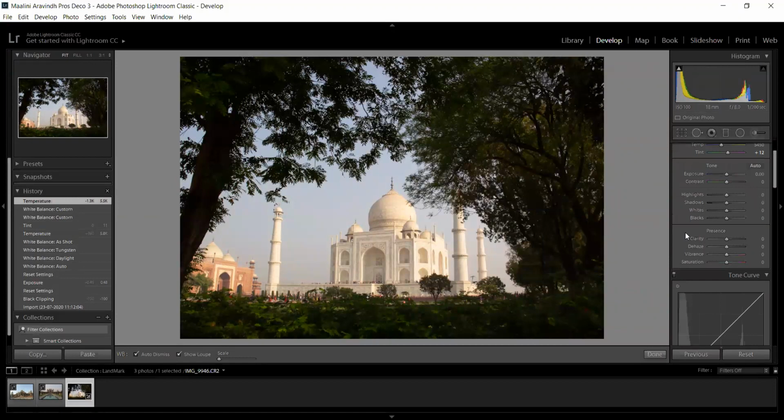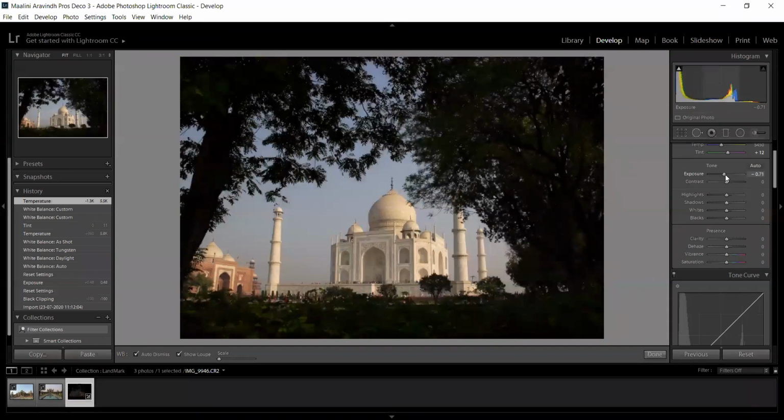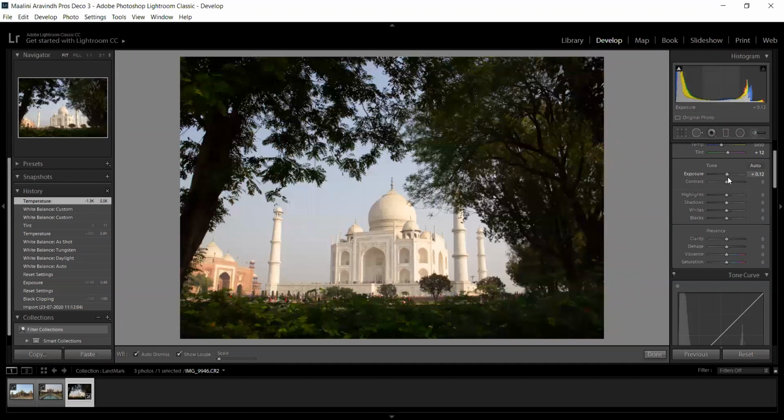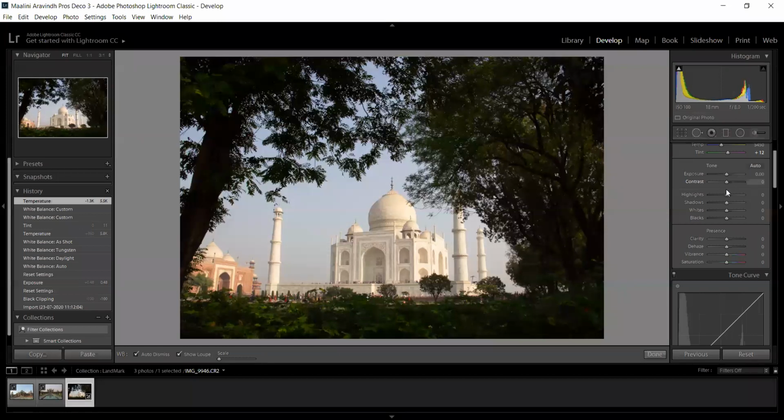The next thing is exposure settings. As you guys know, exposure is considered the brightness and darkness of the image, and everything here is based on a slider. So you can make some adjustment. If you slide it down, it will be underexposed, and if you slide it to the right side, it will be overexposed. So you have to slide it in a certain way to reach the certain results. And the next thing is contrast. You can add a little contrast for the image.